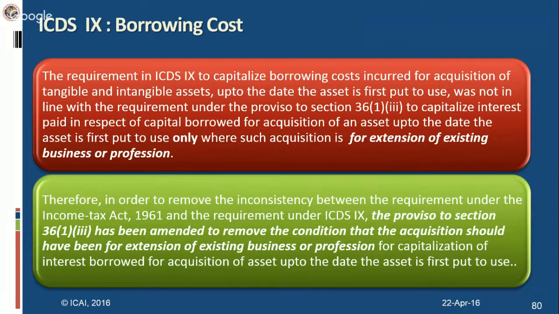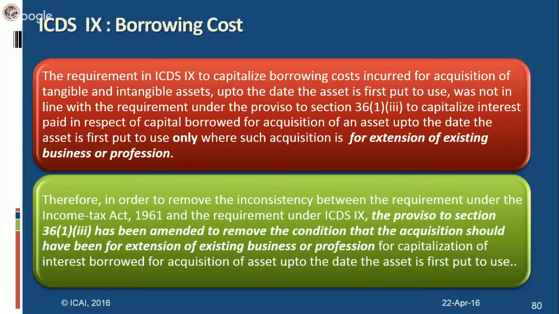The proviso to 36(1)(iii) stated that the interest borrowed for acquisition of an asset should be capitalized up to the date the asset is first put to use, where such asset is used for expansion of an existing business. Therefore, as per the proviso to 36(1)(iii), only where the asset is used for expansion of an existing business or profession, capitalization was allowed. Whereas in ICDS 9, there was no such restriction.